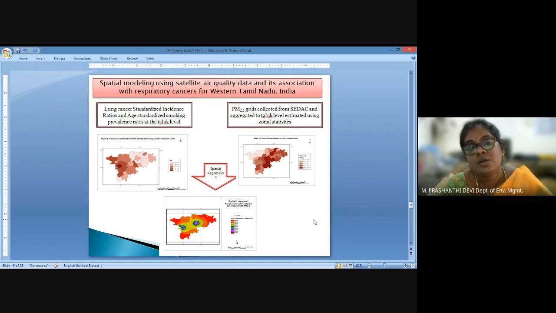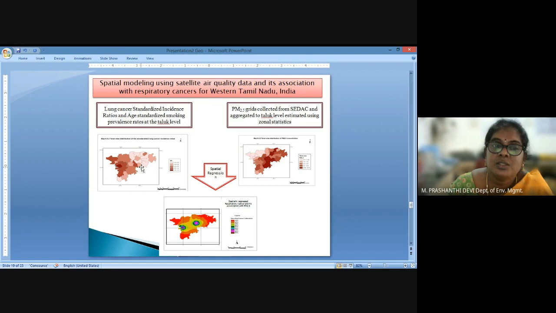So we already had lung cancer cases from the Western regions of Tamil Nadu. Cases were reported at taluk levels from the Coimbatore and Tirupur regions, and you can see the impact of lung cancer and the age specific impact of lung cancer in the study region. And we can see that the Coimbatore region has high cases.